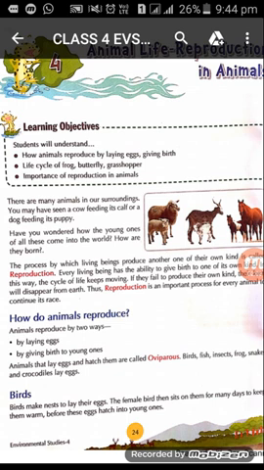Now, let us discuss all these animals one by one. Children, it is very important to know these types of animals. Unless you know these animals, you won't be able to understand the reproduction in these animals. So, first type of animal is mammals. We have already studied about mammals in our first chapter. Now, once again, we'll read about it.